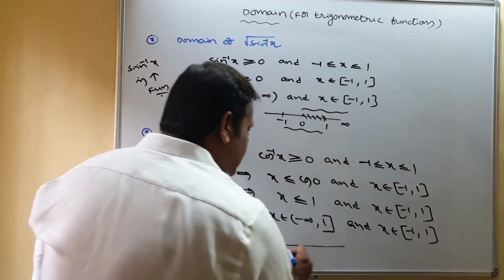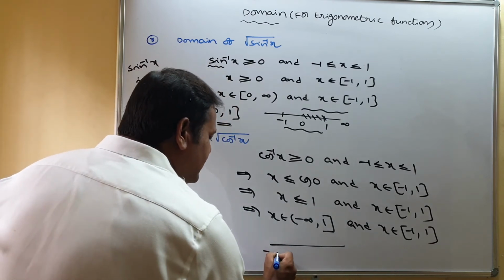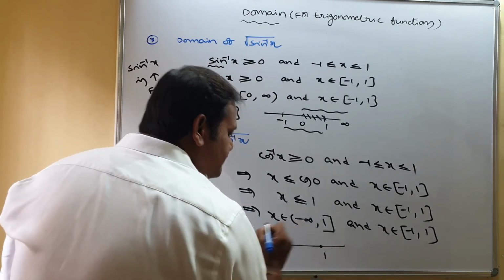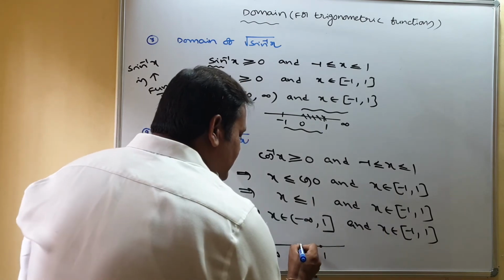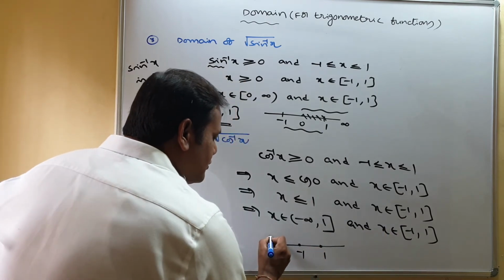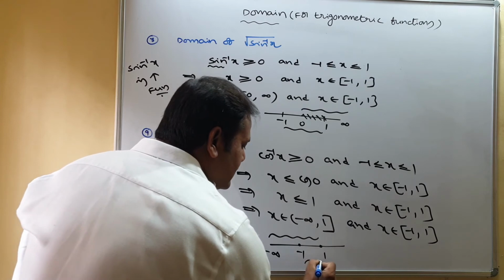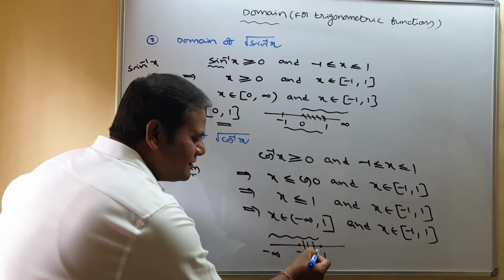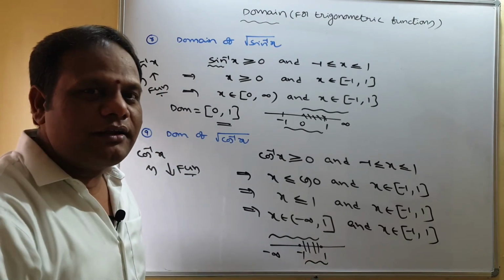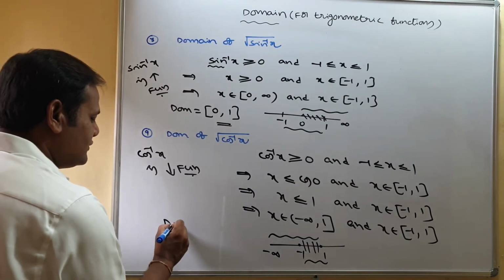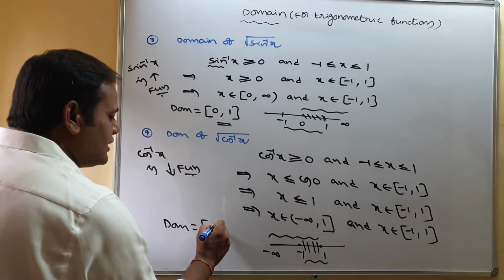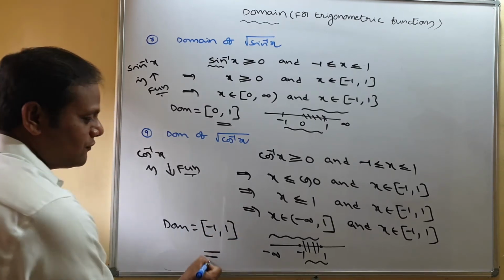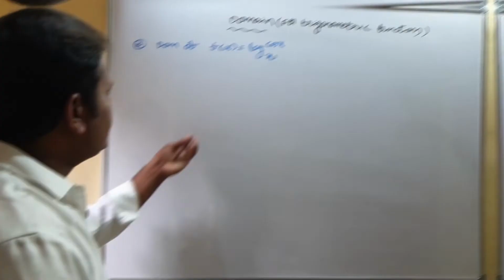One is minus infinity to 1, the other is minus 1 to 1. Can you tell what is the common part? Yes, that is between minus 1 and 1. So the domain of this function is the closed interval minus 1 comma 1. Is it clear?